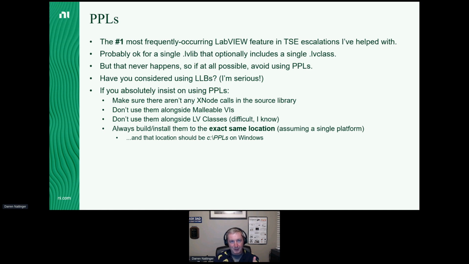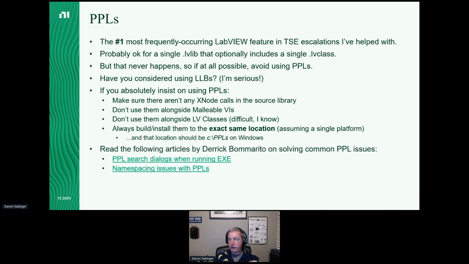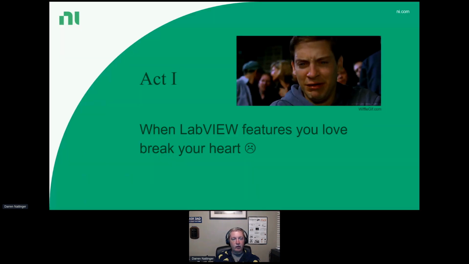But always pick one spot on your disk, and it should be very close to the root of your C drive. And if your builds of your PPLs always go there, and if your installs of your PPLs always go in that same spot, then I think that's going to help you avoid a lot of possible issues with PPLs and linking. Now, my colleague who's in the chat, Derek, he wrote a couple of articles on ni.com for solving some common PPL issues having to do with builds and search dialogues and namespacing. Definitely take a look at those articles if you're moving in the direction of PPLs and you run into some of these issues. All right, that was a long prologue.